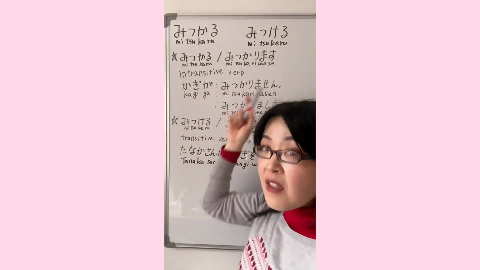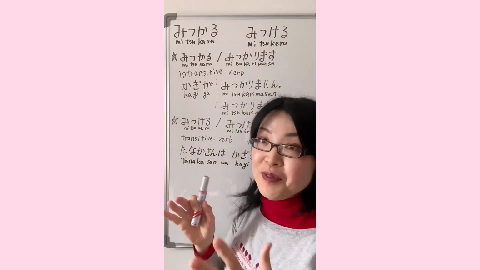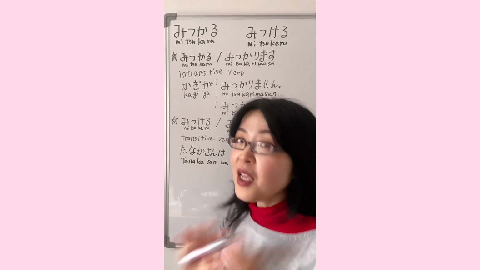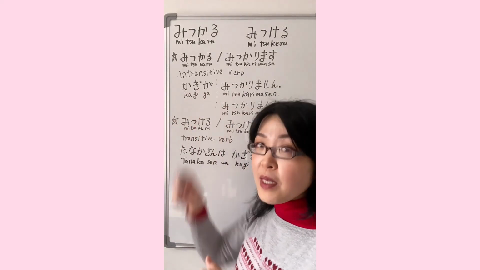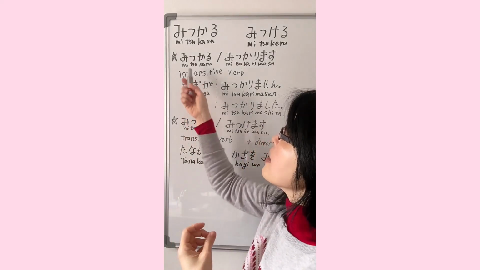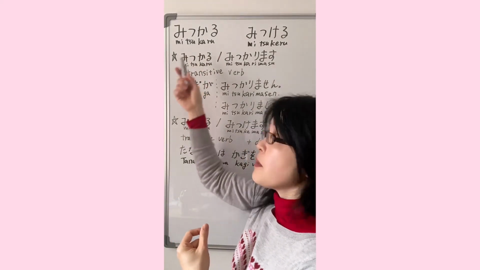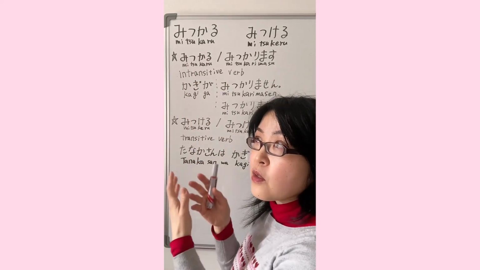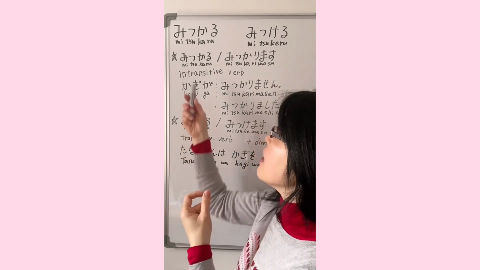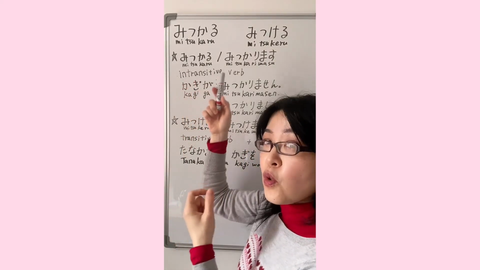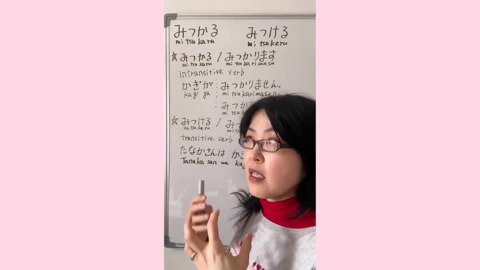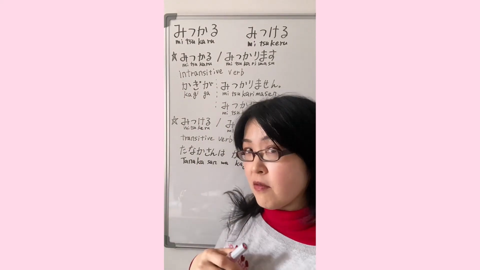This is an intransitive verb. Do you know this strange grammar term? If you know it, that's great. If you don't know it, no worries. Intransitive verb means it doesn't show any direct object. Okay? So, this word, 見つかる, is translated as be found. Alright? And then it doesn't show who actually finds it. It's the thing that is found. Okay?